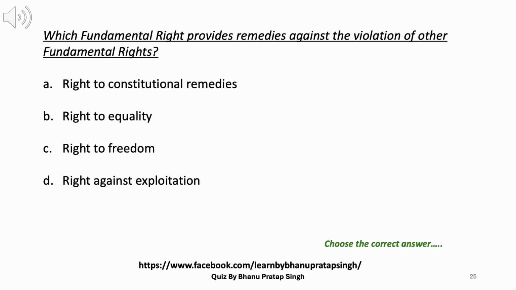25. Which fundamental right provides remedies against the violation of other fundamental rights? A. Right to constitutional remedies. B. Right to equality. C. Right to freedom. D. Right against exploitation. Answer: A. Right to constitutional remedies.